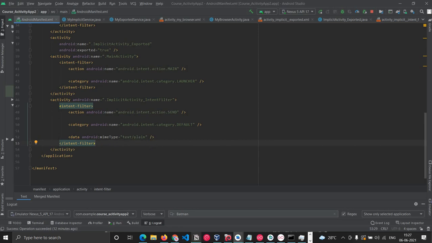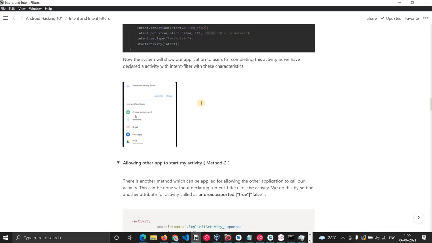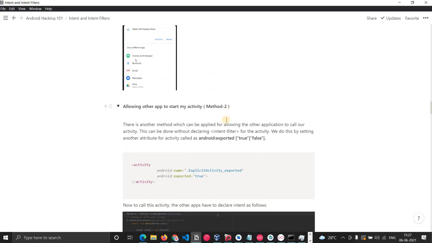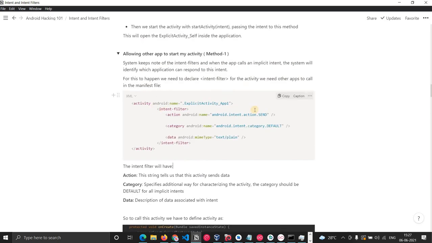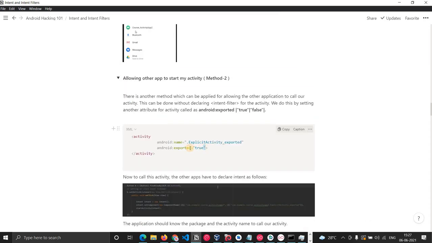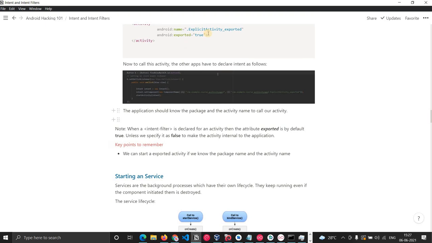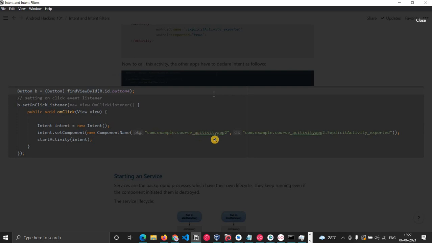Okay, let's move forward then. This is the piece of code which is calling that activity. So there is method 2. In method 1, as we saw, we declare an intent filter, and then any application can call that activity. Otherwise, we can set exported as true, and then that particular activity can also be called by another application. But with exported equal to true, to call that activity you have to know the package name as well as the activity name.